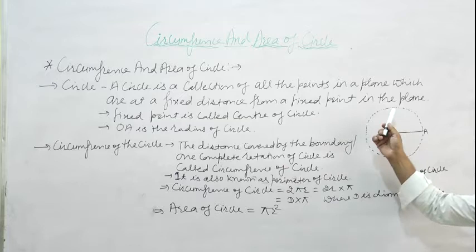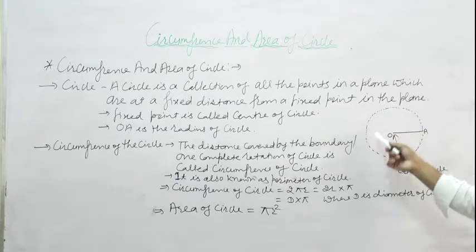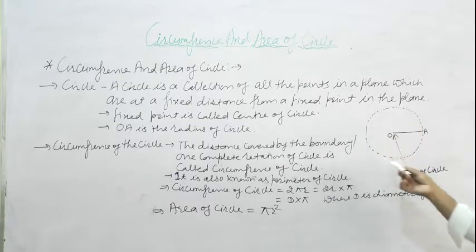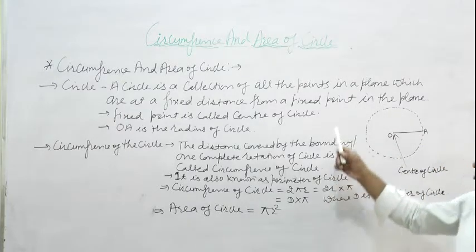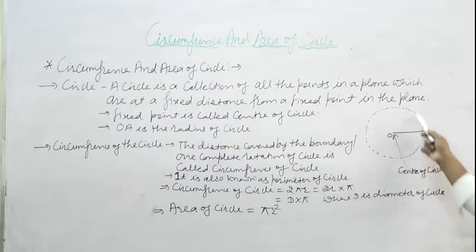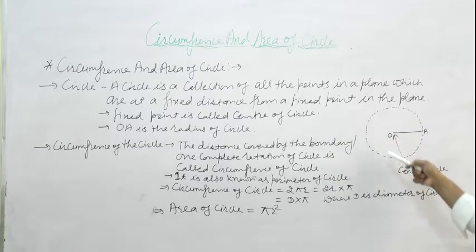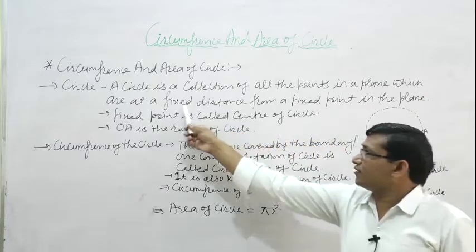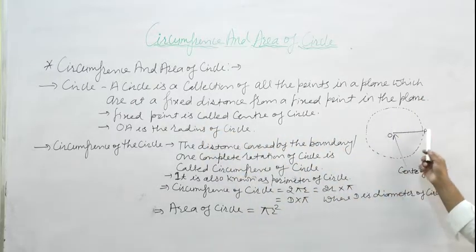A circle has infinite points on the boundary.